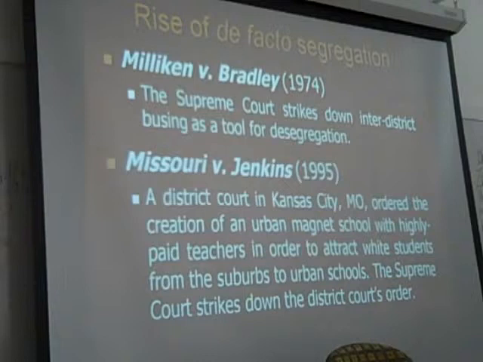The district court in Kansas City ordered the creation of an urban magnet school with highly paid teachers in order to attract white students from the suburbs to urban schools. The Supreme Court strikes down the district court's